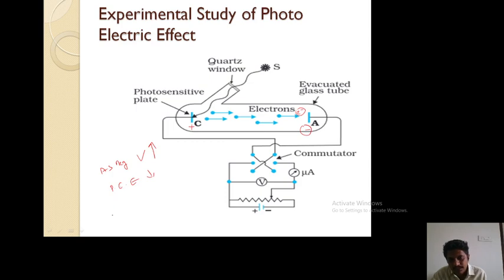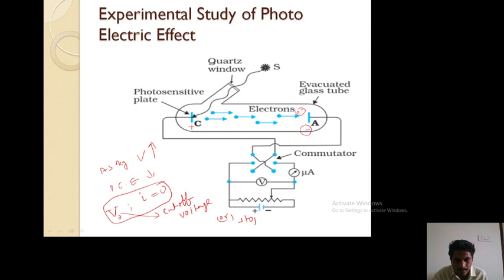And at a particular negative potential, photoelectric current becomes 0. That particular negative potential is called cut off voltage or stopping potential.